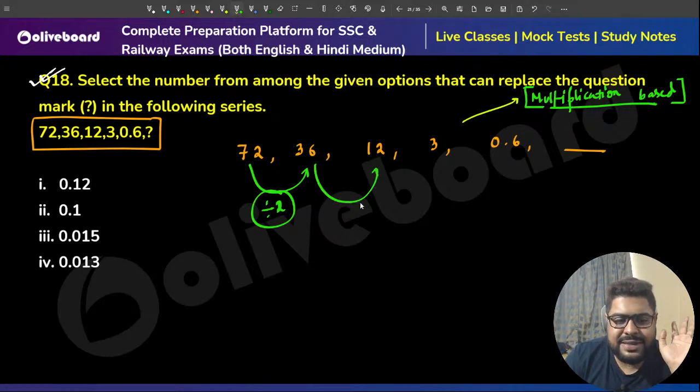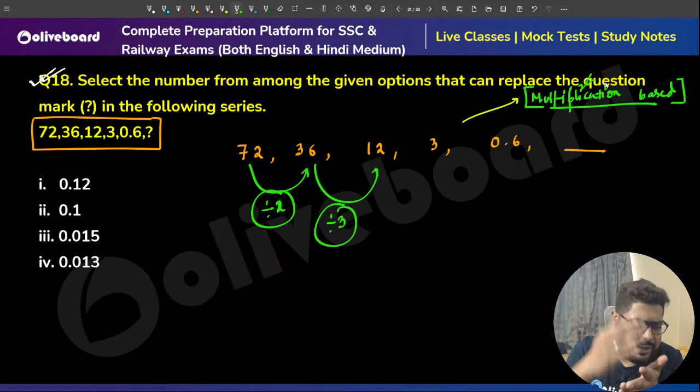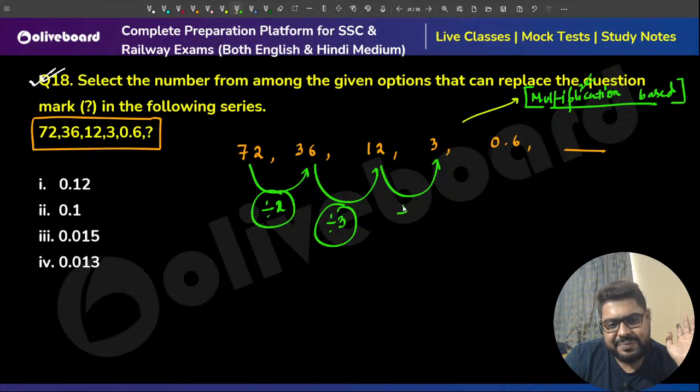Sir, what about this? Again divided by 3. Multiplication and division come in the same, because you can either say by 2 or into 1 by 2, by 3 or into 1 by 3. So again this is by 4.